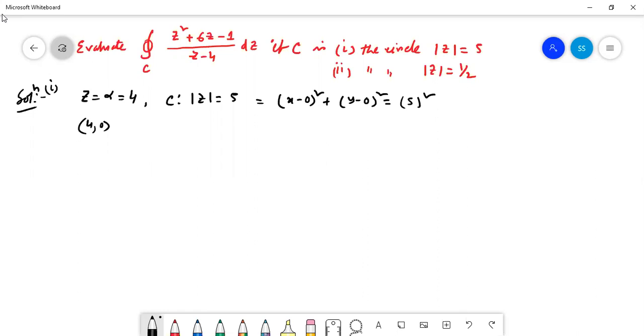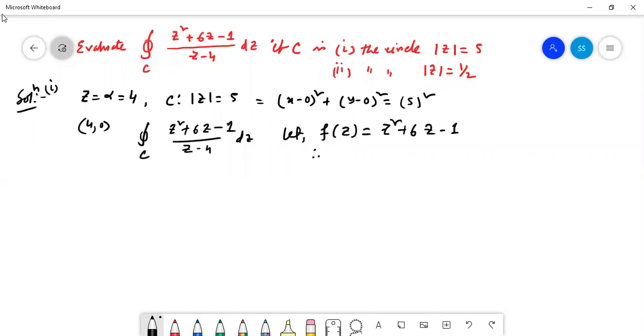Interior point. So by Cauchy's formula, it will be given that contour integration over C of (z square plus 6z minus 1) by (z minus 4) dz. Let f(z) equal to z square plus 6z minus 1. So here point alpha equal to 4. So we have to find out the value of f(4). That is 4 square plus 6 into 4 minus 1, 16 plus 24 minus 1. That is 39.